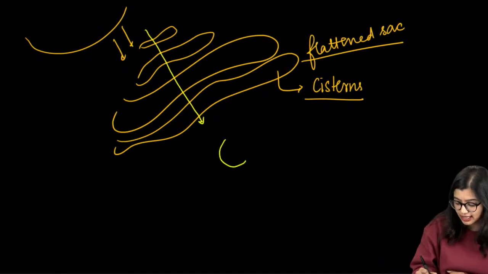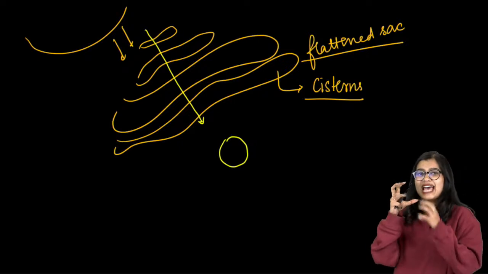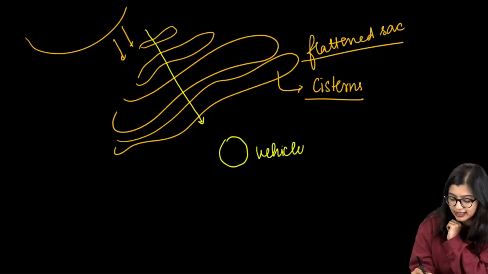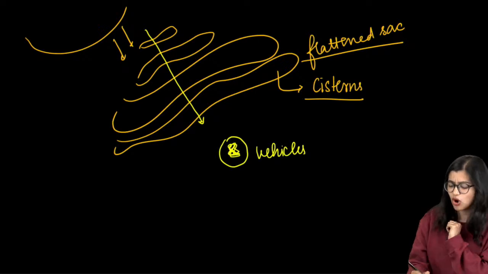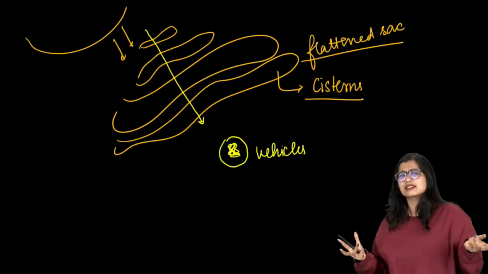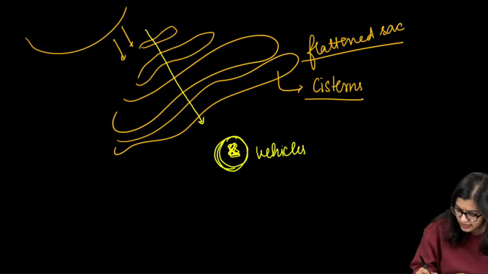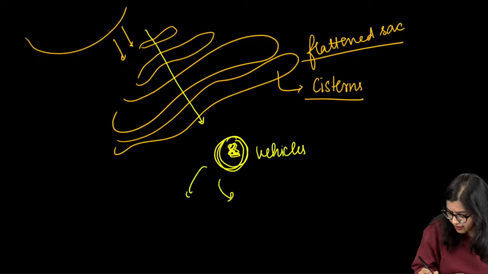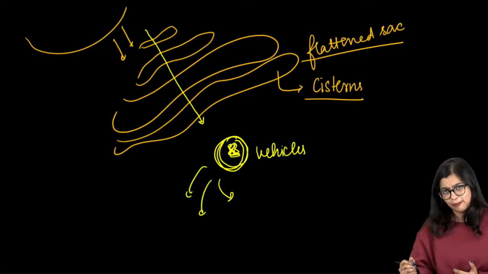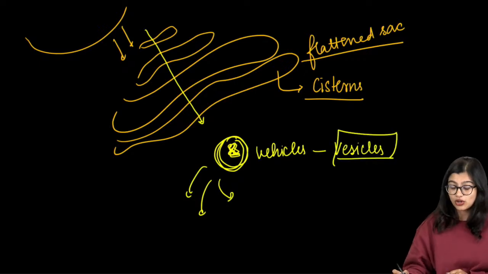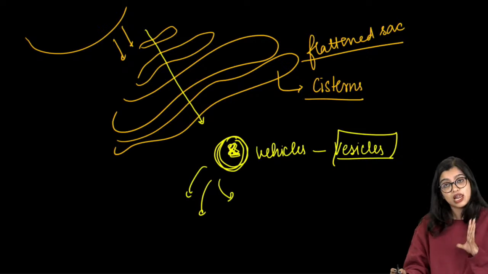Finally, in the form of small sacs, like small vehicles, various modified proteins and some amount of complex carbohydrates are transported to different parts of the cell. We call these vehicles vesicles. We also know that Golgi is involved in the production of lysosomes.